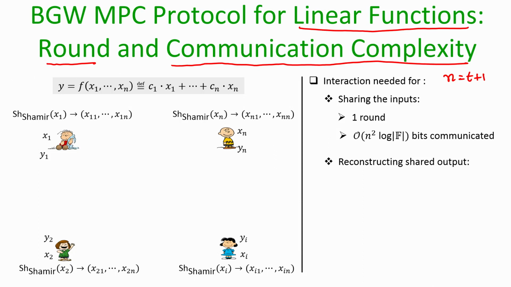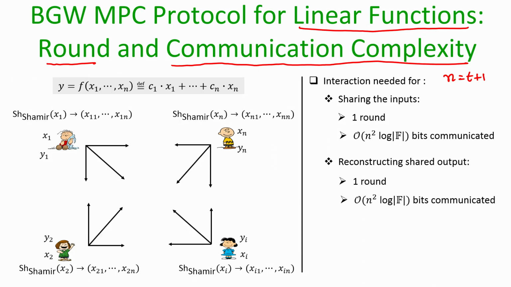There are two approaches here. One approach could be that in a single round every party sends its respective share of y to every other party. So, this will require a single round and communication quadratic in the number of parties.